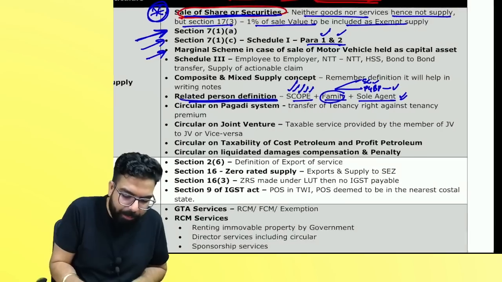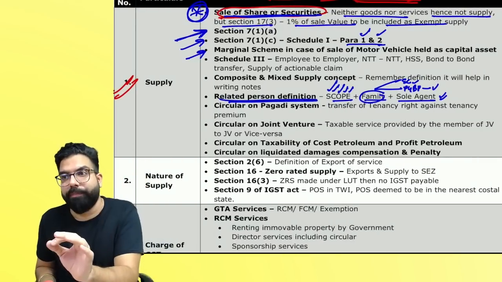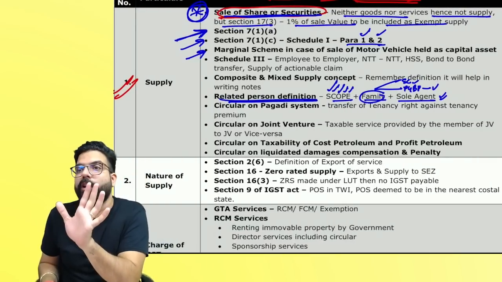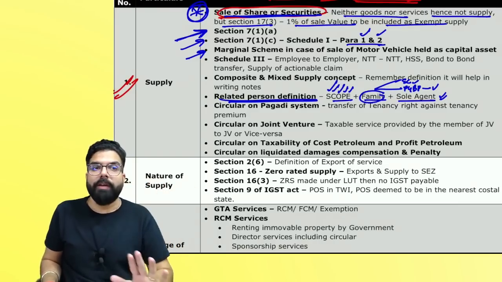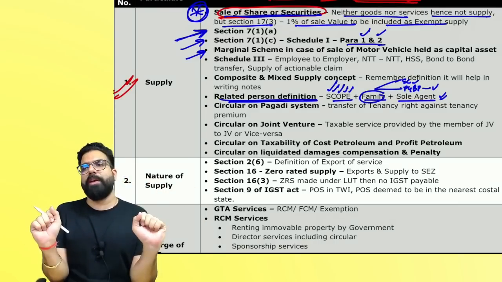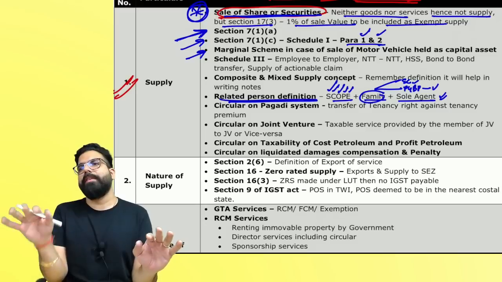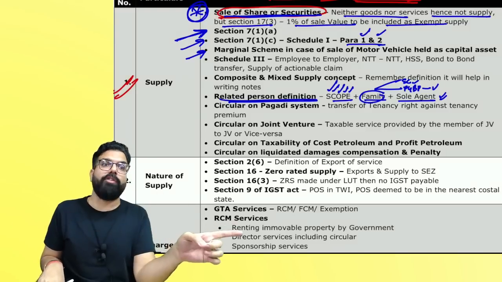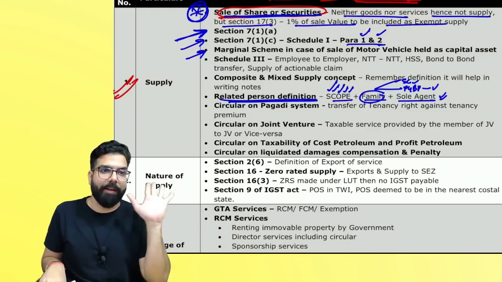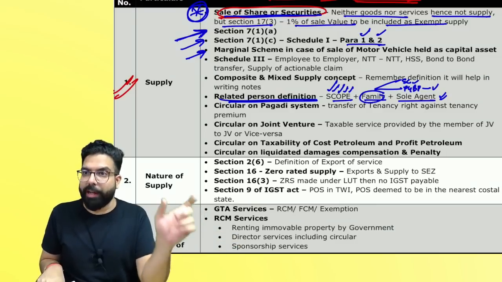Marginal scheme. Remember one thing, whenever you see a motor vehicle which is held as a capital asset in your business and you have sold that motor vehicle, the marginal scheme will be adopted. Selling price minus the depreciated value. If depreciation was not claimed, then selling price minus the purchase price. Whatever is the difference will be taken as your value of supply. Basically, you will take that value in your computation.